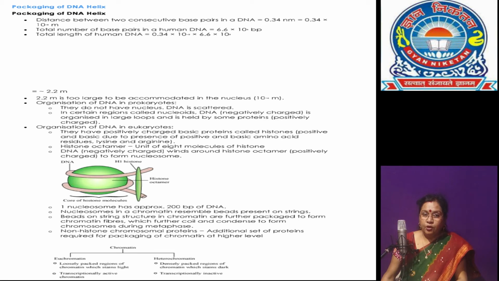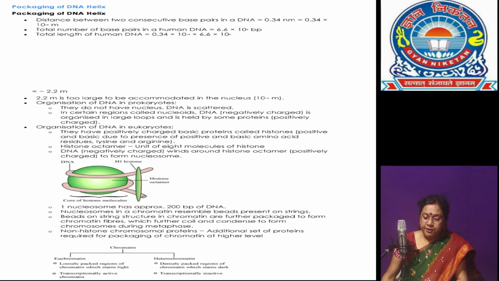Repeating units of nucleosomes form the chromatin in the nucleus, and the thread-like structure is packed in the form of a solenoid structure of 30 nanometer diameter, and further these supercoils form the chromatin fiber in the nucleus.